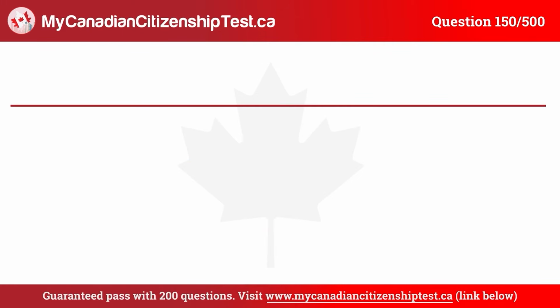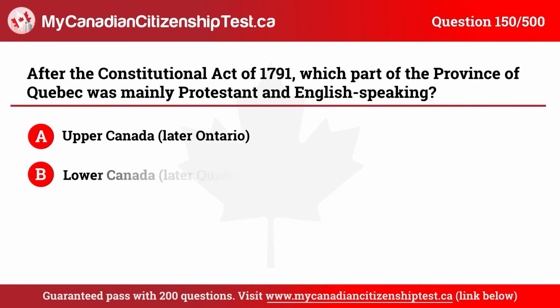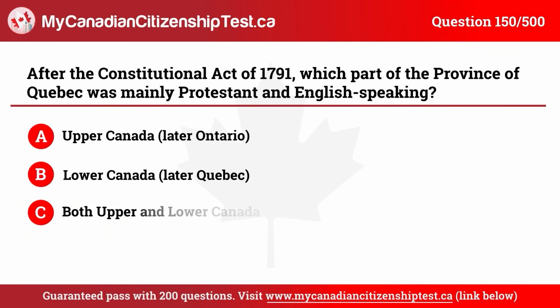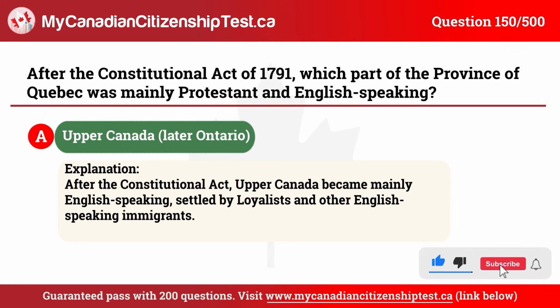Question 150. After the Constitutional Act of 1791, which part of the province of Quebec was mainly Protestant and English-speaking? A. Upper Canada, later Ontario. B. Lower Canada, later Quebec. C. Both Upper and Lower Canada. D. Newfoundland. The correct answer is A. Upper Canada, later Ontario.